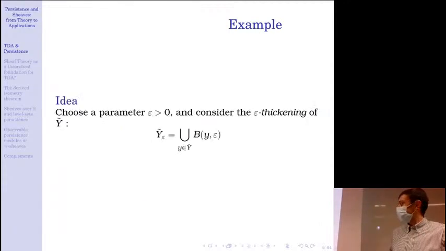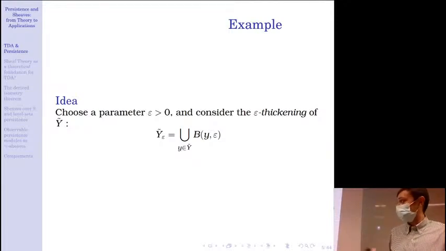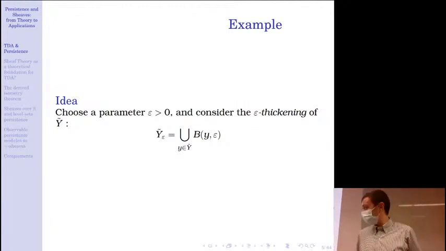I will choose a positive real parameter epsilon, and I will consider Y tilde epsilon to be the union of balls of radius epsilon around each point.